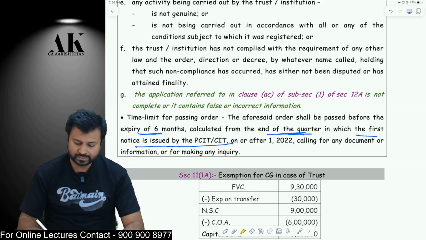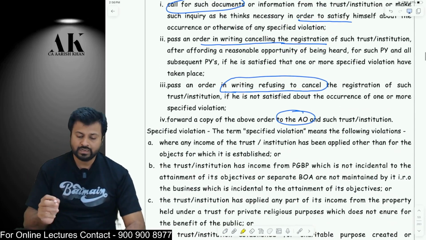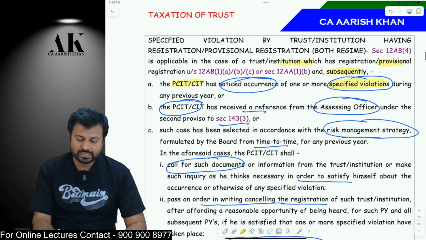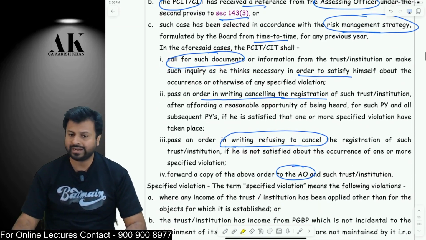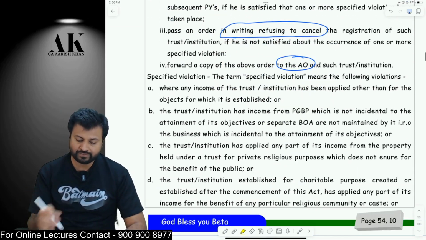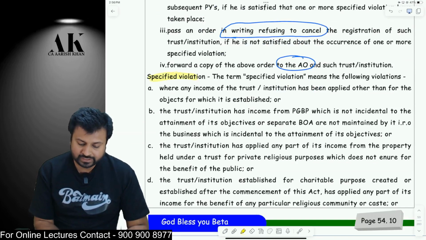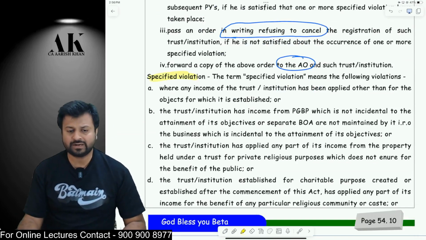Okay, I hope it is clear to all of you. Now, one very important thing. One of the points mentioned over here is, if the CIT or principal CIT notices a specified violation, then cancellation of registration will attract. Okay, now what do I mean by specified violation? Come over here. Specified violation is defined, and there are a lot of points mentioned over here